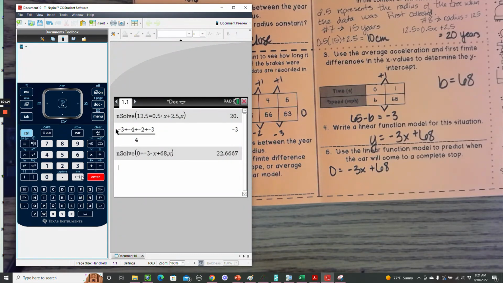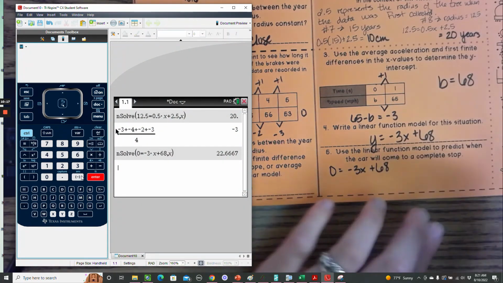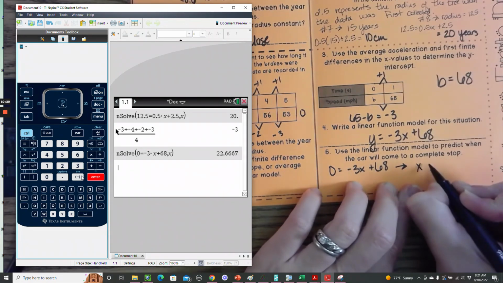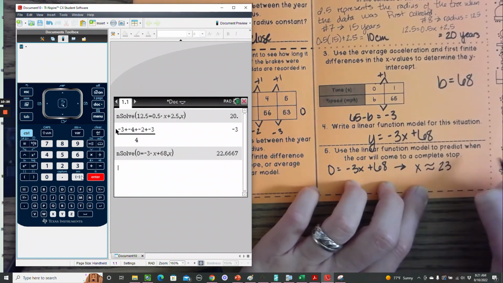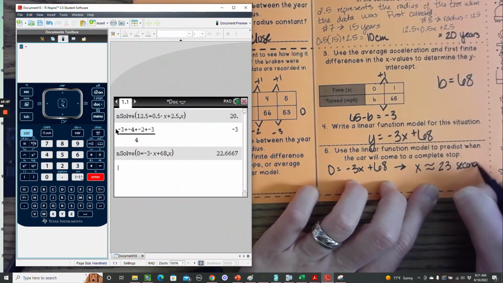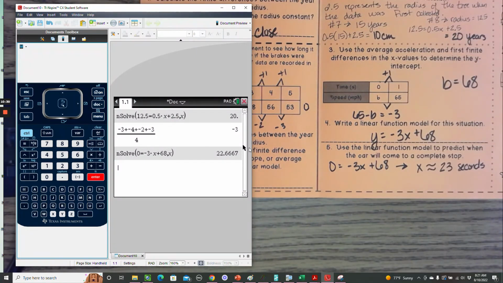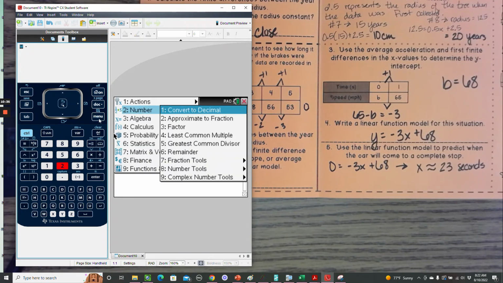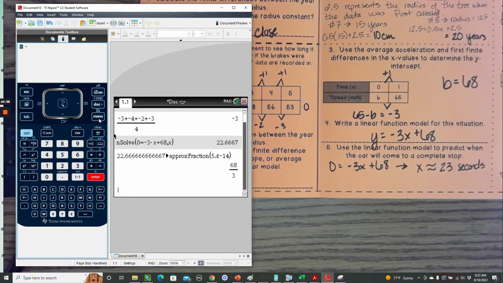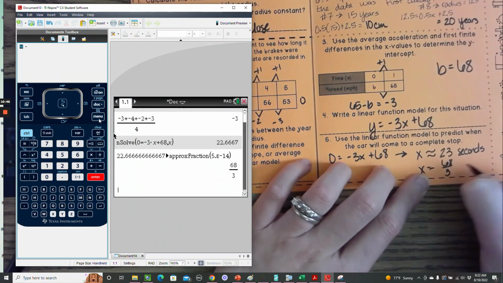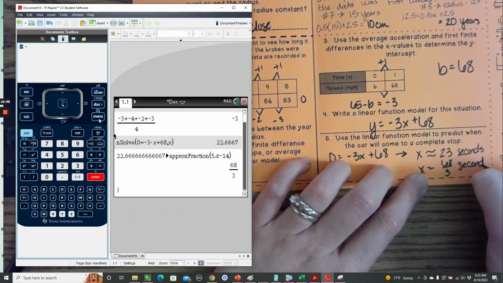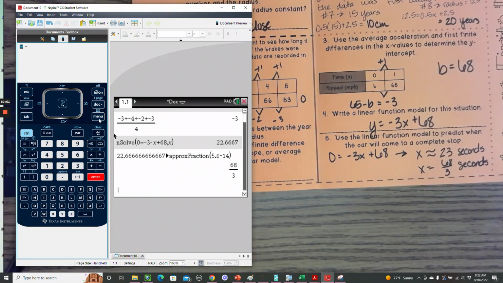I get kind of a weird number there, but I'm going to approximate here. So we're going to round this. X is approximately, if we round that up, 23 seconds. Okay, that is the most accurate answer. This would be 22 2/3. I can change that to a fraction. I can approximate it to a fraction. So 68, if you wanted to be accurate, X equals 68 over 3 seconds. Most of the time I will tell you whether you need to round or not.